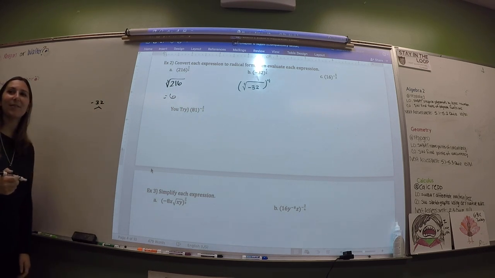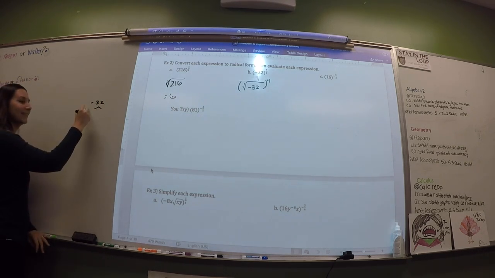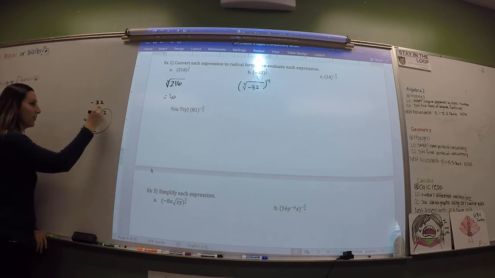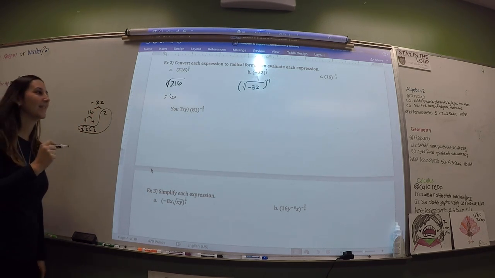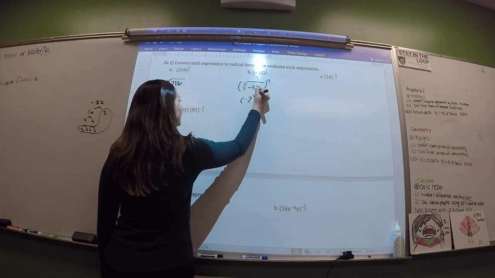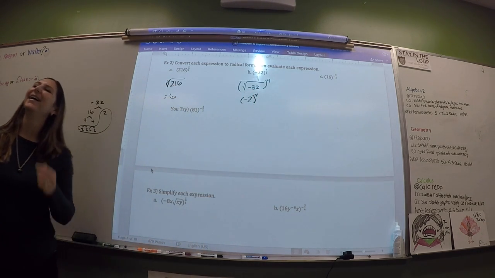All right, what goes into negative 32? Definitely 16 and 2, 4 and 8, 16 and 2, 4 and 4, 2 and 2, 2 and 2. Okay, look. 1, 2, 3, 4, 5. And it's negative. I think I'm just dumb, Miss Rep. I think, guys, we found the diagnosis.